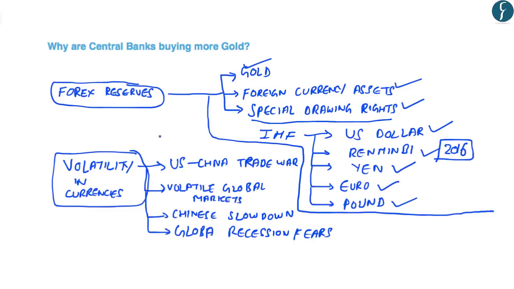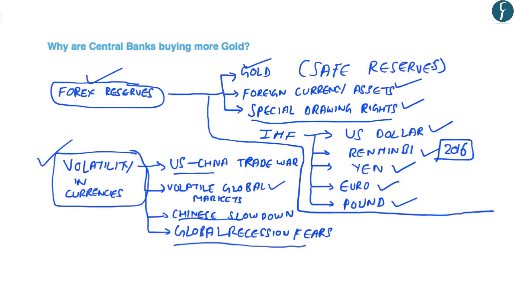Now, many countries' central banks fear that there will be volatility in the currencies because of various reasons. These include the US-China trade war, volatility in global markets, the Chinese economic slowdown, and fears of global economic recession. Due to these factors, the central banks of various countries are considering that in the near future, the currencies will be volatile. So in order to secure their foreign exchange reserves, they are trying to buy more gold. This is because gold is not likely to face fluctuations in the near future, and this will act as a safe haven for their foreign exchange reserves.